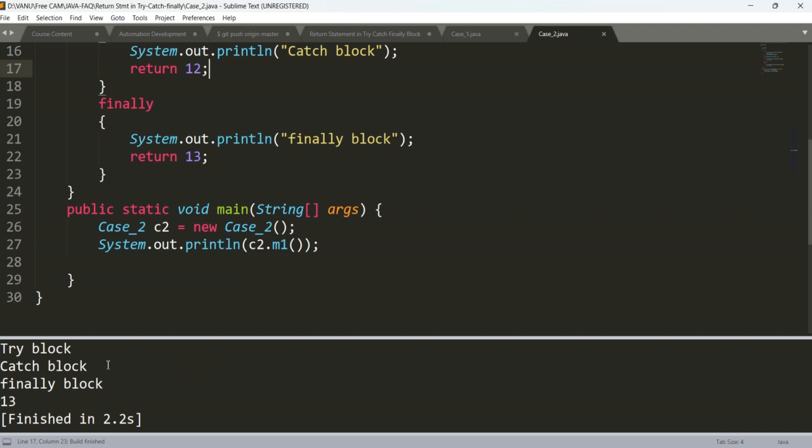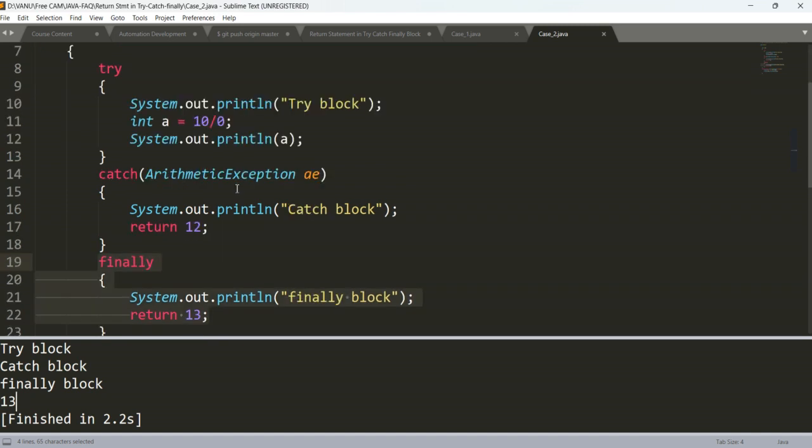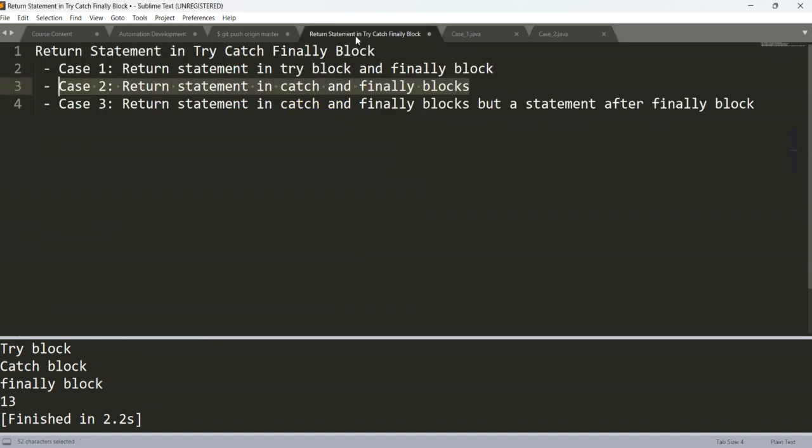See, try block, catch block, and finally block. Now again 13, for what? Finally block. Again it overrides. The finally block overrides the value returned by the catch block itself. That's why we are getting 13. So this is also, we know, if we have a return statement in catch and finally block, then what will happen? This case we have seen. Now the last one: a statement after a return statement.